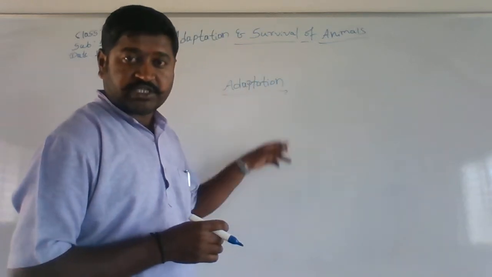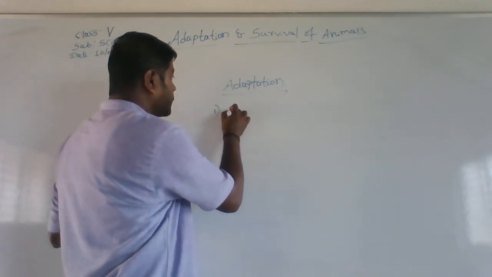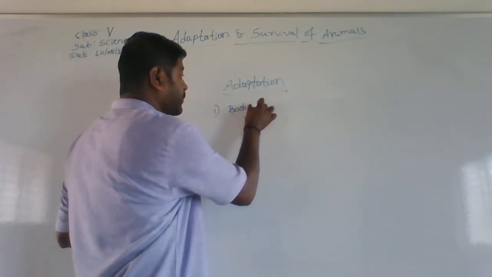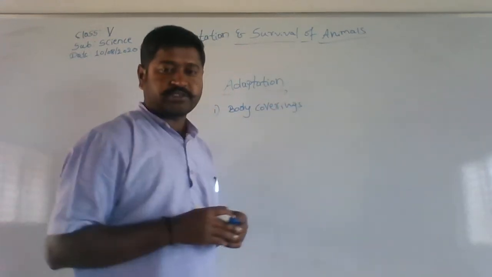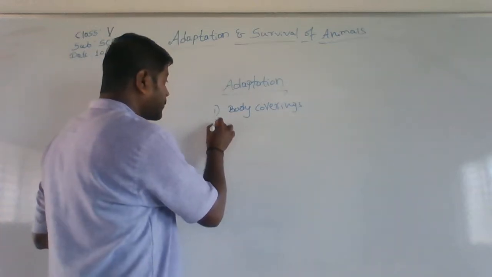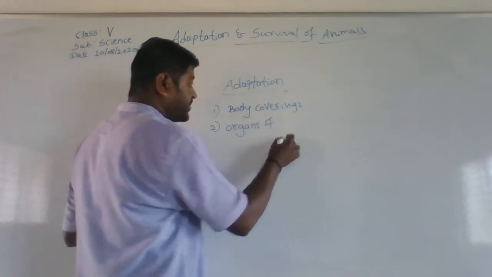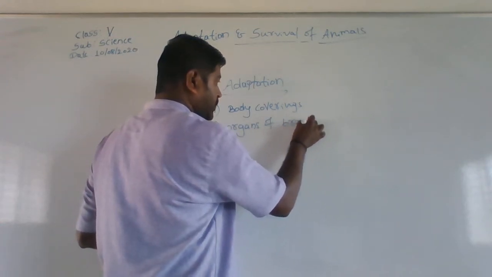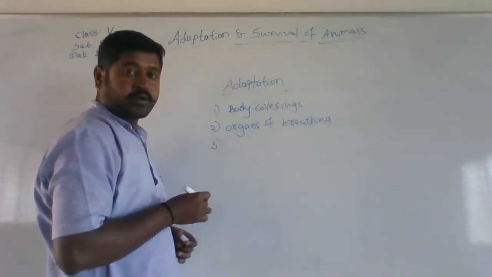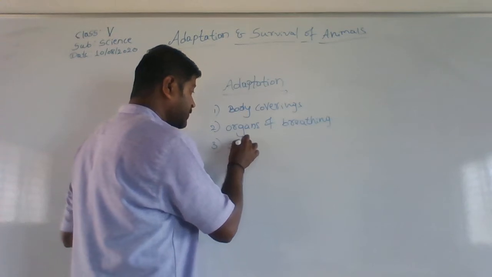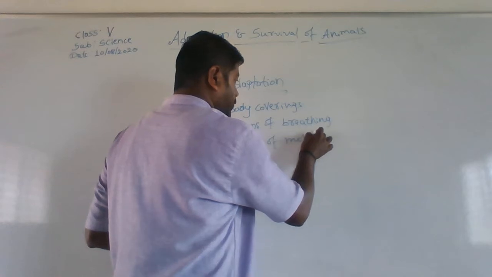On what factors is this adaptation dependent? The first factor is body coverings, then organs of breathing, then organs of movement.